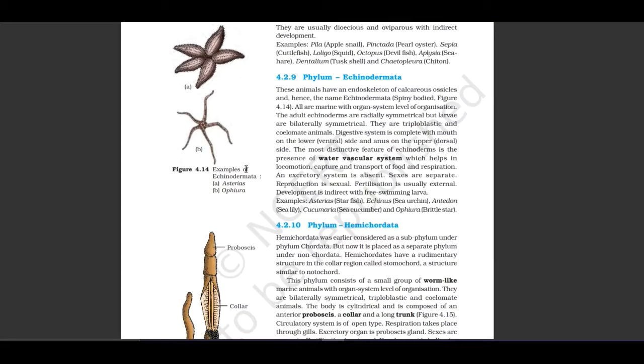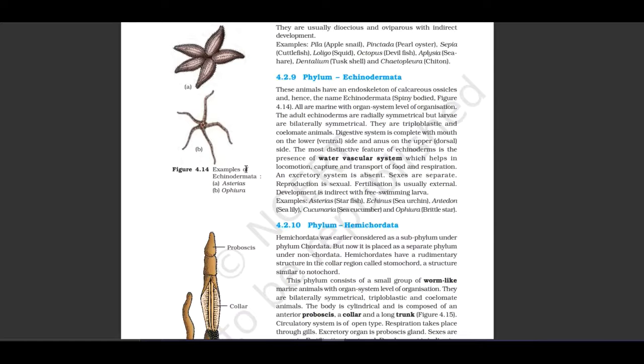Let us see the next phylum, Echinodermata. These animals have an endoskeleton of calcareous ossicles and hence the name Echinodermata. Spiny bodied, figure 4.14, they are marine with the organ system level of organization. The adult echinoderms are radially symmetrical but larvae are bilaterally symmetrical. They are triploblastic and coelomate animals.